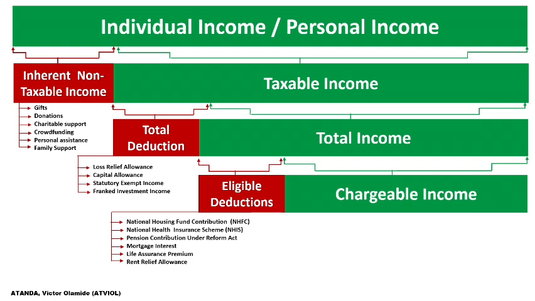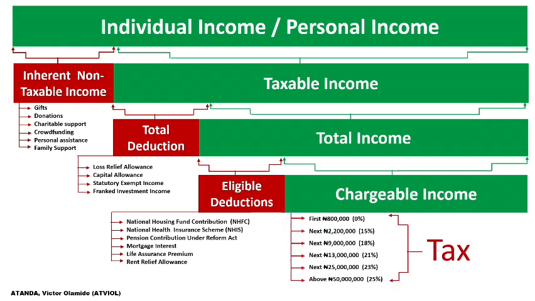It's upon this chargeable income that we now apply the appropriate tax rate we mentioned initially: for the first 800,000 it is 0%, for the next 2.2 million it is 15%, for the next 9 million it is 18%, for the next 13 million it is 21%, for the next 25 million it is 23%, and for above 50 million it is 25%. The total of what we get is what we refer to as our tax for the period.